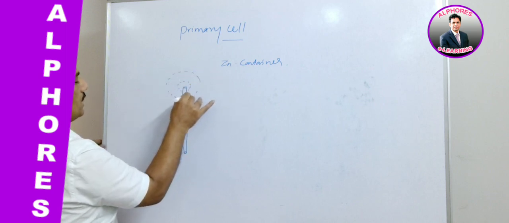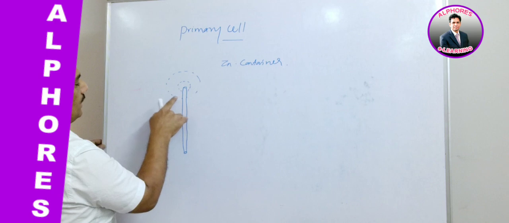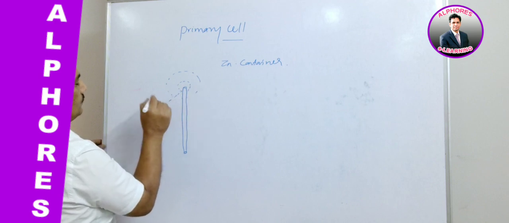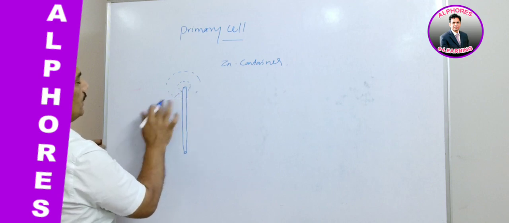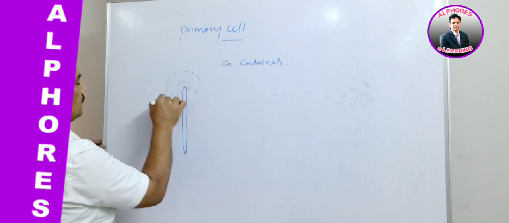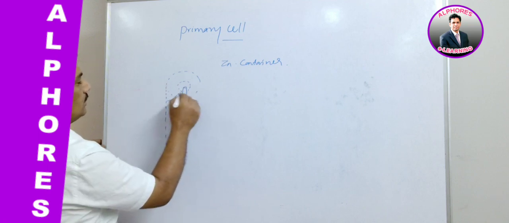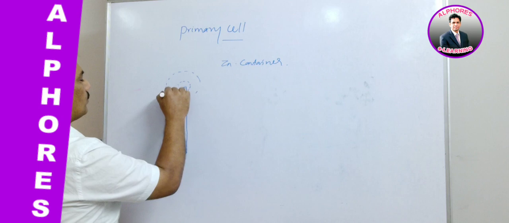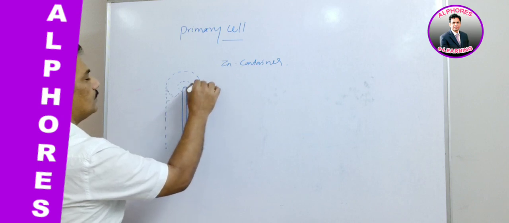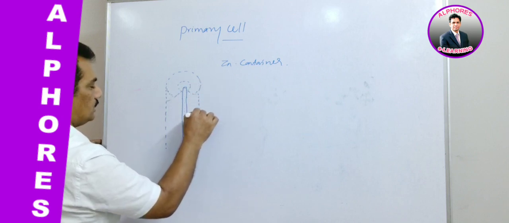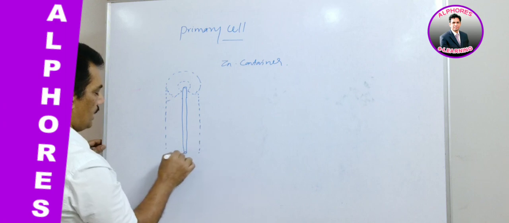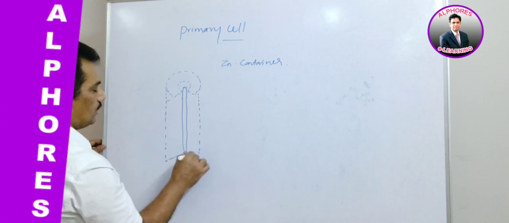Here we are making a cut for this. This one is the outer part, and this outer part is nothing but zinc made. That's what we are considering.